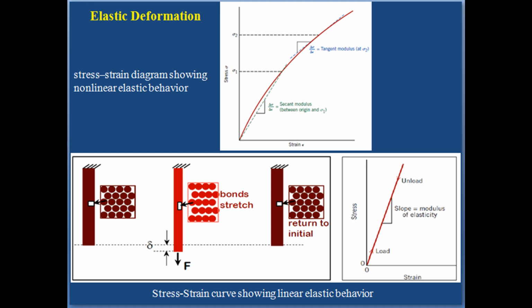Elasticity can be linear or non-linear. Metals and ceramics usually show linear elastic behavior. Some materials, for example, grey cast iron, concrete, and many polymers, exhibit non-linear elasticity. This is all about elastic deformation.